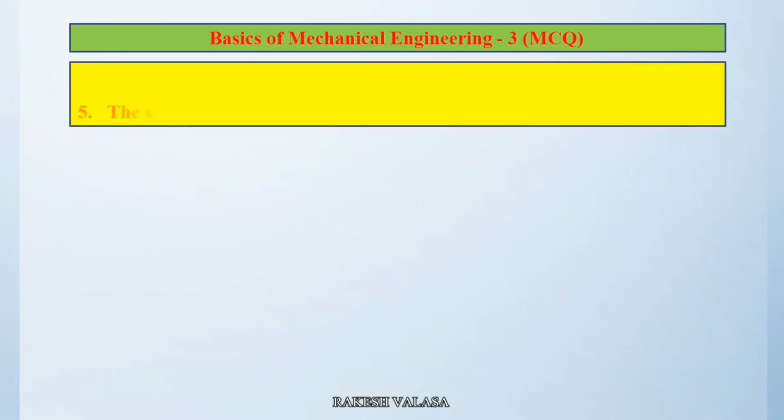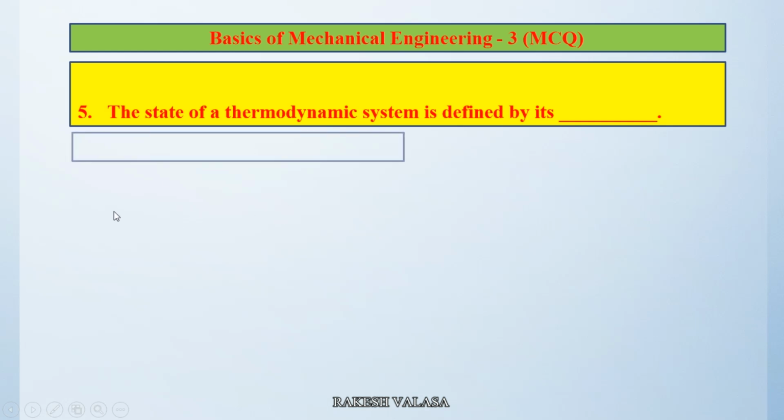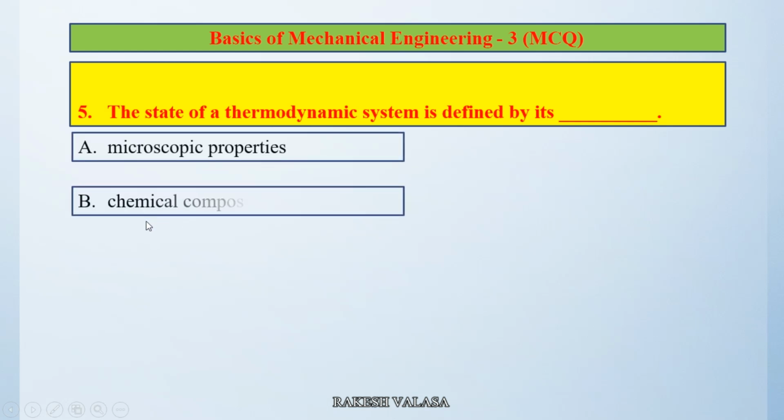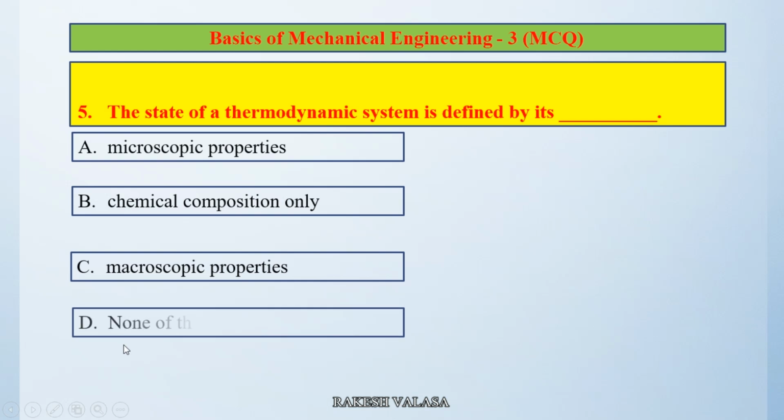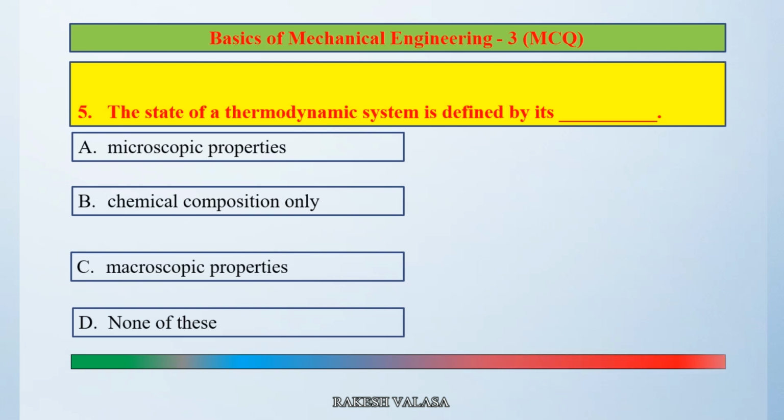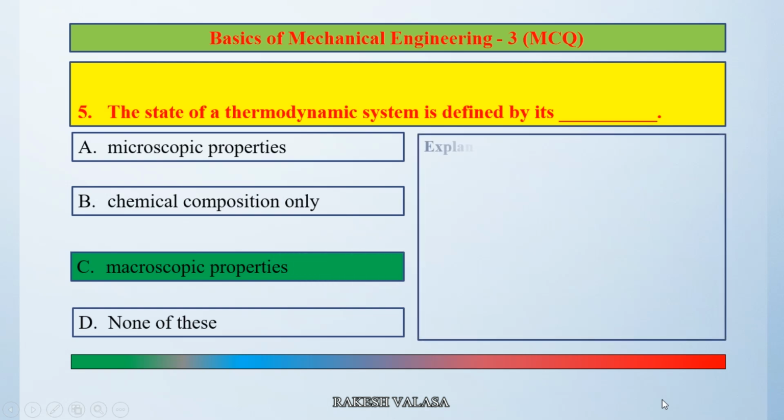Question number 5. The state of a thermodynamic system is defined by its dash. Option A, microscopic properties. Option B, chemical composition only. Option C, macroscopic properties. Option D, none of these. The correct answer is option C, macroscopic properties. Let us see the explanation.